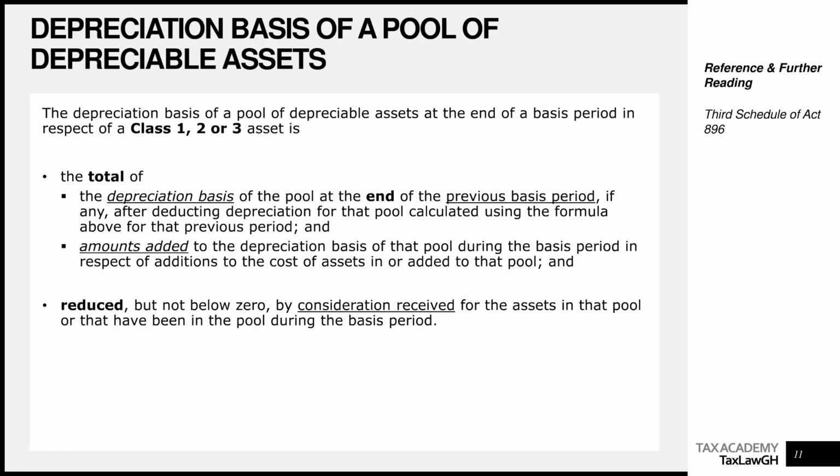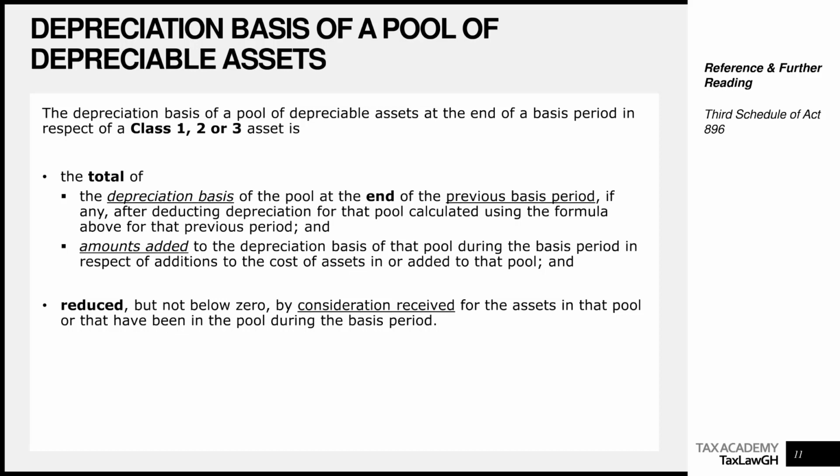When you destroy an asset, the asset is even realized. When you transfer the asset, or it is redeemed, destroyed or lost, we can even say you've realized the asset. But at the basic level, let's say you sold the asset, you have realized the asset. If you sold the asset for 5,000 cedis, then you would deduct 5,000 cedis from the pool of depreciable assets to get the total balance of the pool.